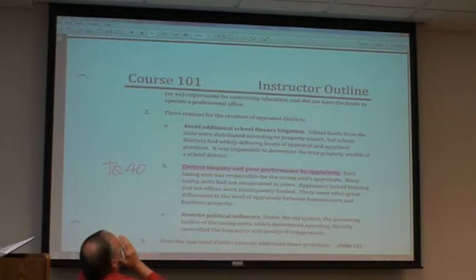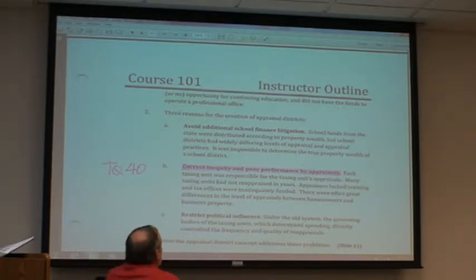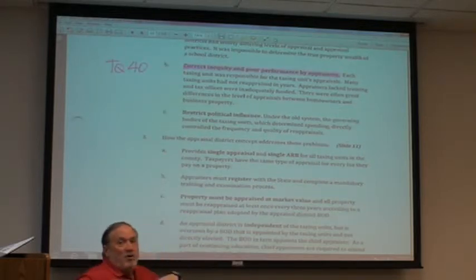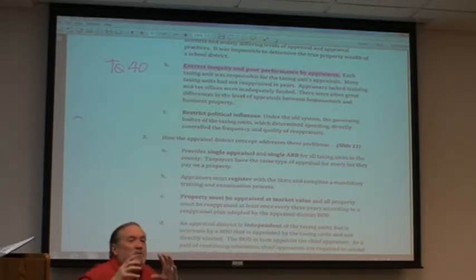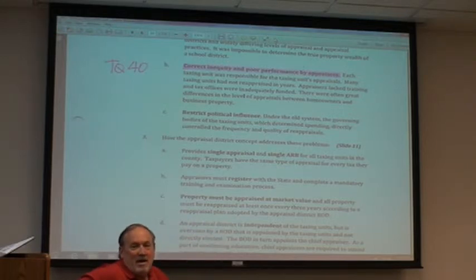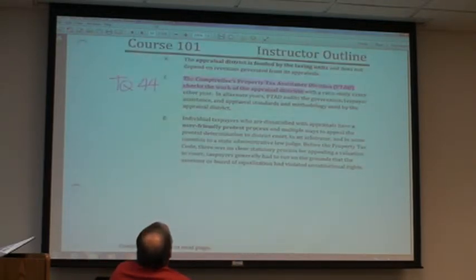This is an old question from way back. Some of the reasons for creating these appraisal districts was to avoid additional school finance litigation. And one of them was to correct inequity and poor performance by the appraisers. It was like individual offices, they were trying to correct those performance issues. Also, to restrict political influence, now they want our board to be elected, so they're kind of going against the reason we got created. Part of the problem is those people that were here when it got created are all gone now. A new group of legislators all about transparency and all this kind of stuff, or more transparency. Controller checks our work.